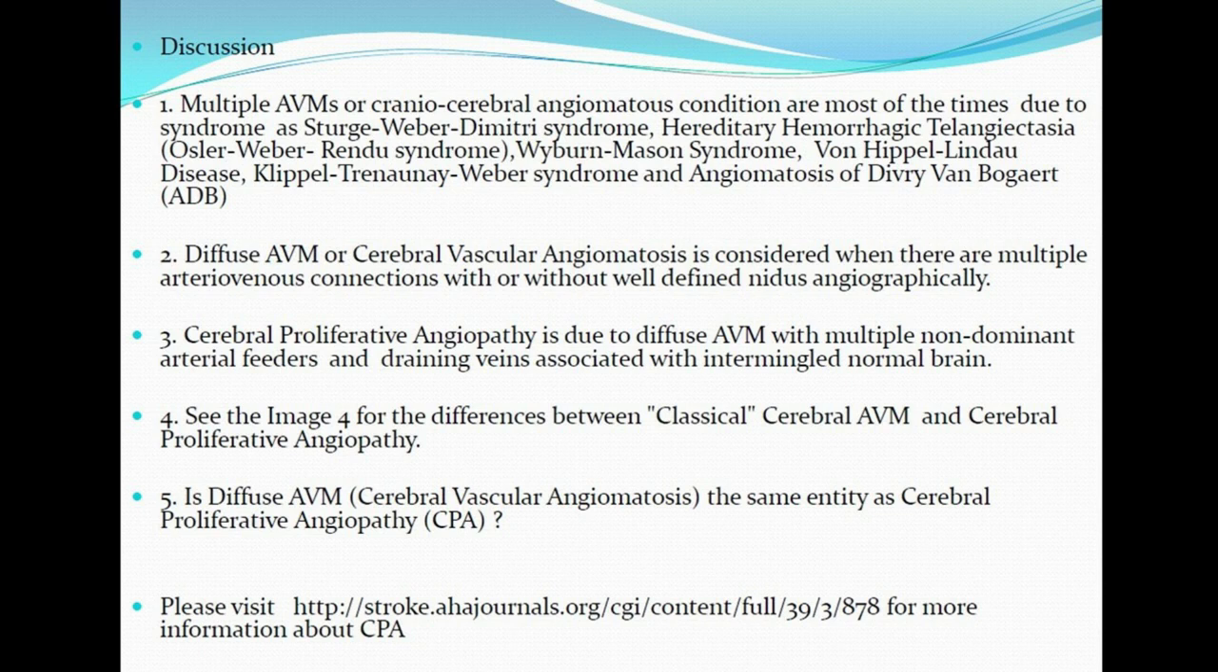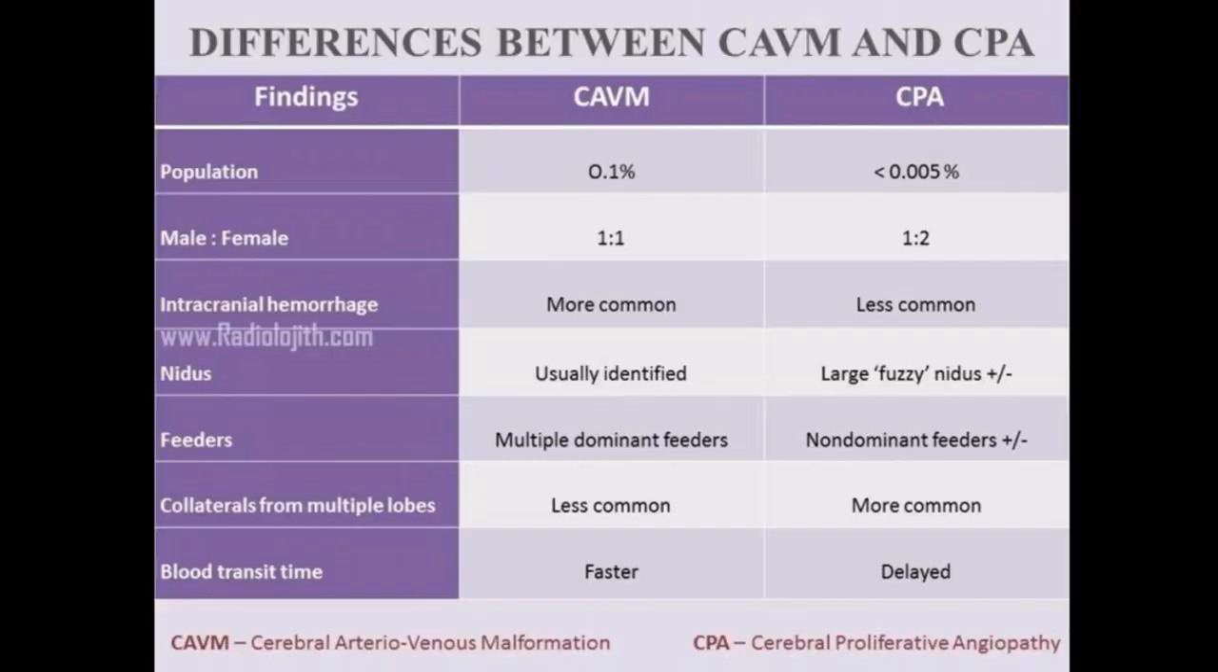When there are multiple arteriovenous connections due to multiple dominant arterial feeders and draining veins, with or without a well-defined nidus angiographically, then we can call it diffuse AVM or cerebral vascular angiomatosis.